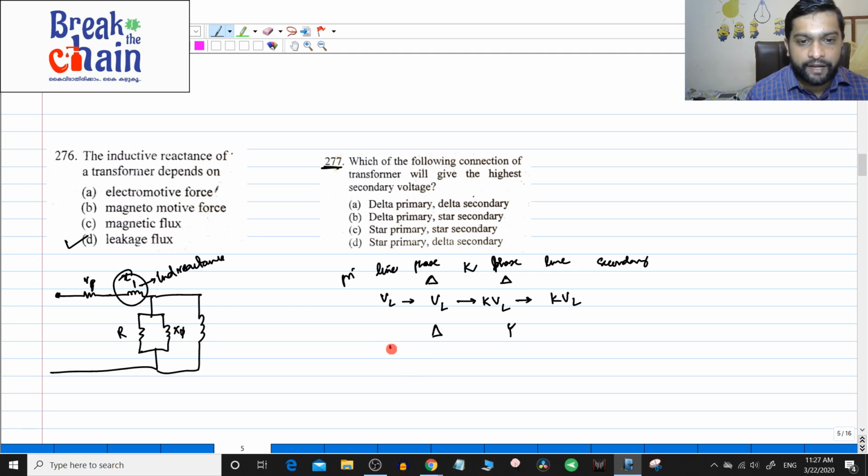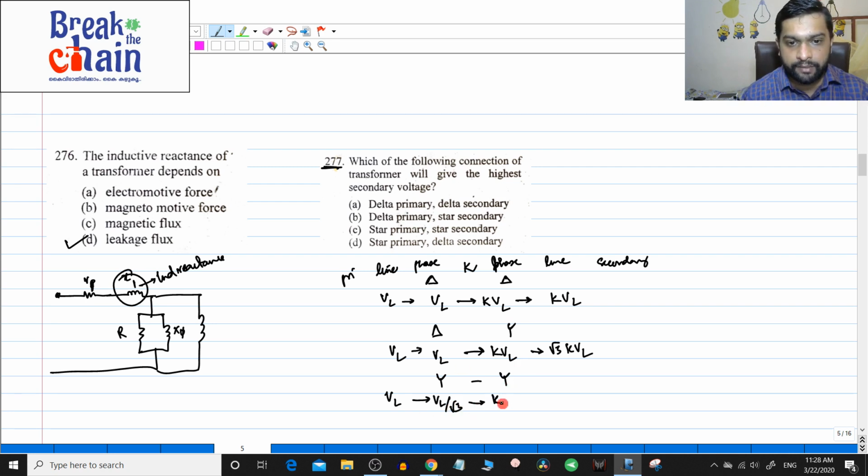That's great. So you have phase voltage VL, then from primary to secondary phase it will become K into VL. Now in a star connection, the line voltage is √3 times the phase voltage, so on the line side of the star it will be root 3 into KVL. Next, the third is star primary, star secondary. You have applied VL, the phase voltage will be VL divided by root 3, then towards the secondary side it will become K into VL divided by root 3. Here again the line voltage you multiply by root 3, so this will become KVL. So these two values are exactly the same.